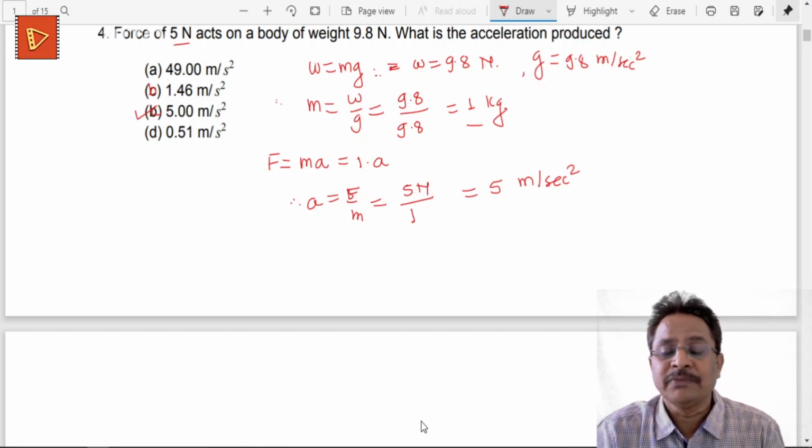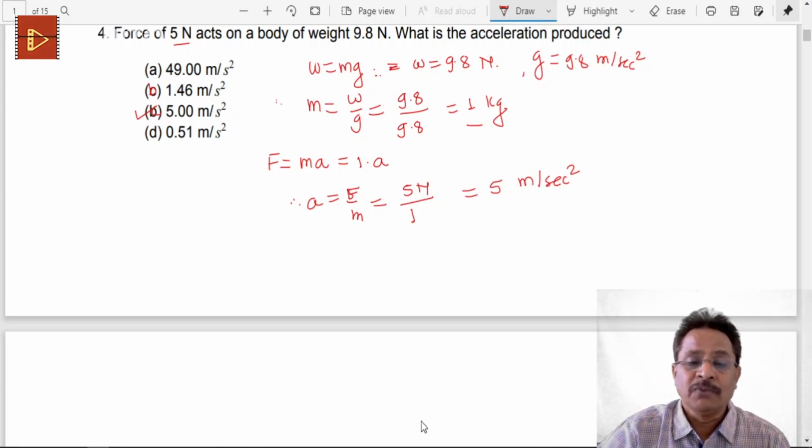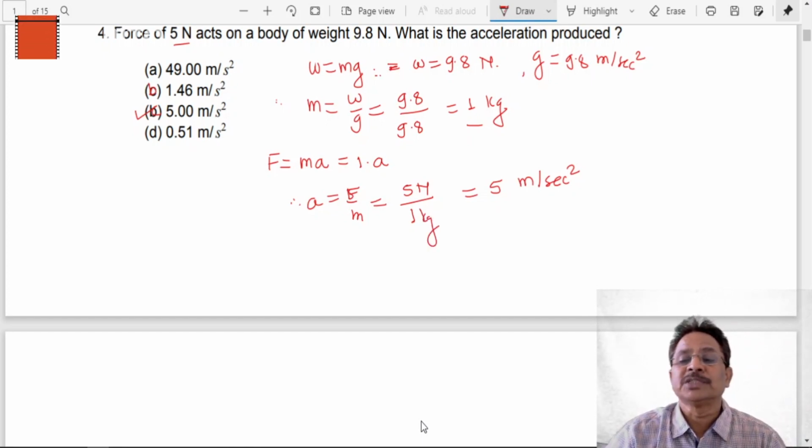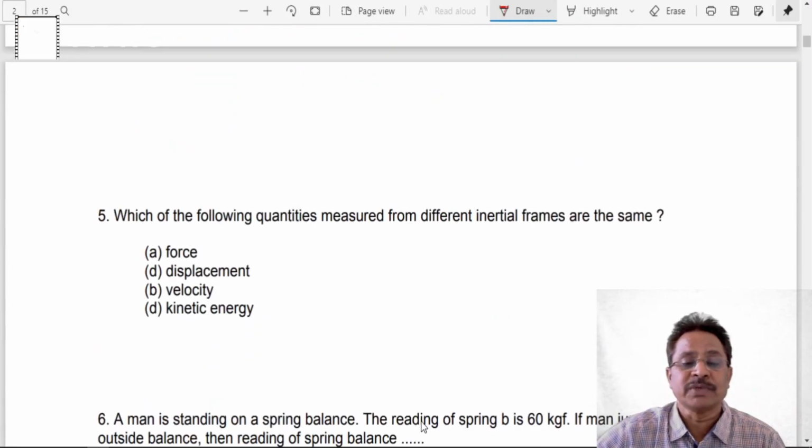And provided I know Newton's second law of motion, force is equal to mass into acceleration. Force is given to be 5 newtons, acceleration is to be calculated. So a is equal to F upon m, and that is why it is 5 newtons per 1 kg, and therefore when we calculate this, it gives me 5 meters per second square, and that is why option C is the correct option for this question number 4. So that is how we have seen this question 4.